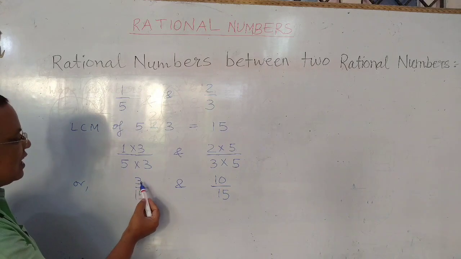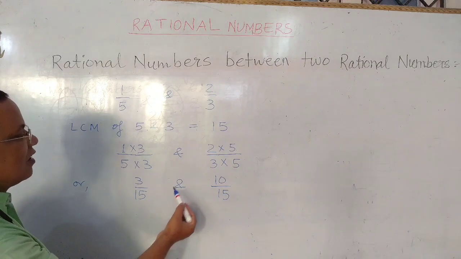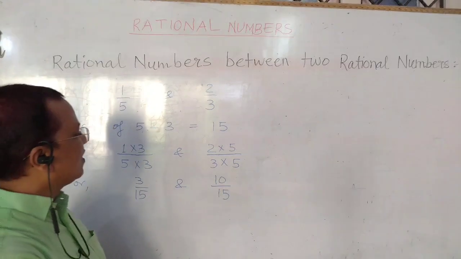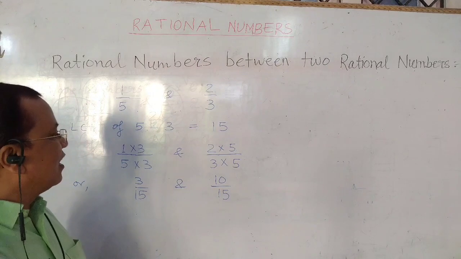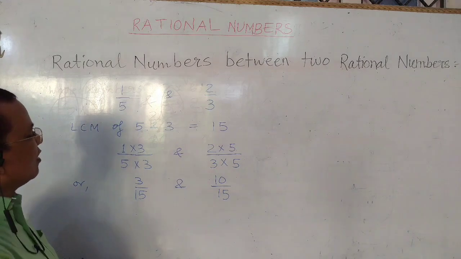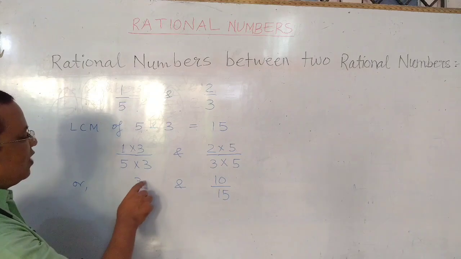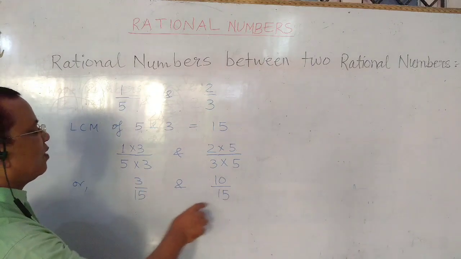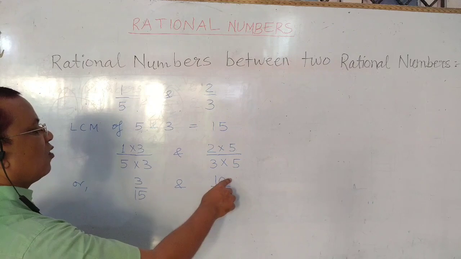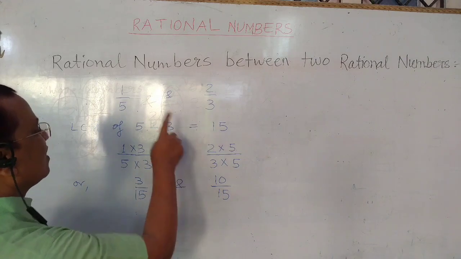Here, between 3 upon 15 and 10 upon 15, we get the numbers 4 upon 15, 5 upon 15, 6 upon 15, 7 upon 15, 8 upon 15, and 9 upon 15. And if we want more numbers between these two rational numbers, we can increase the denominator of both numbers. If we multiply the numerator and denominator of 3 upon 15 and 10 upon 15 by 2, then we get 6 upon 30 and 20 upon 30. So we can get more rational numbers between these two rational numbers.